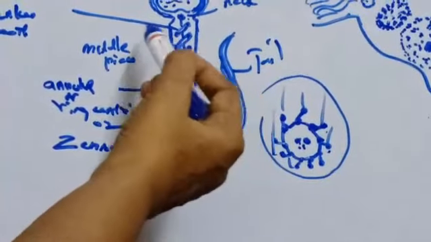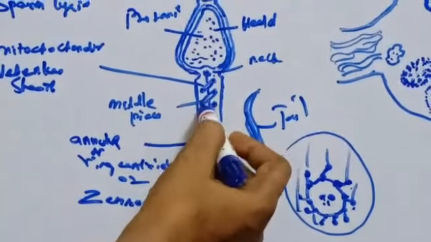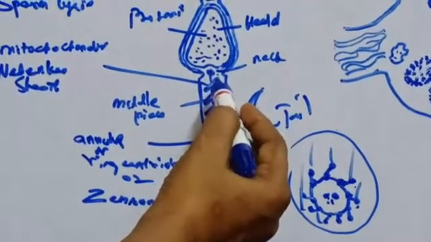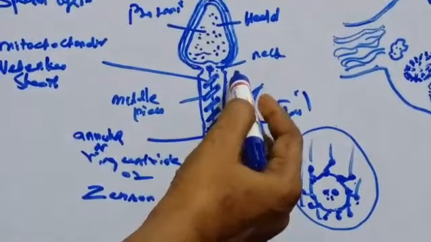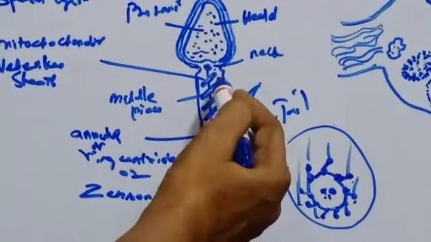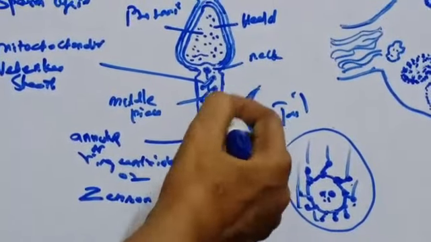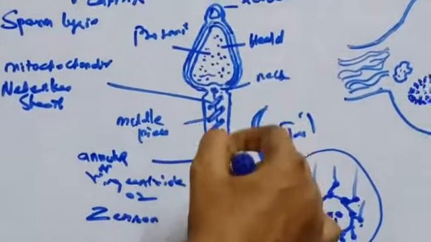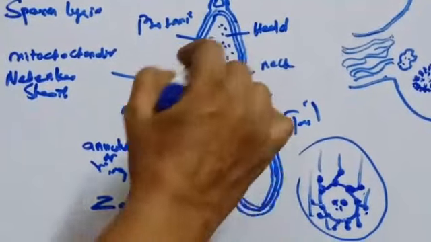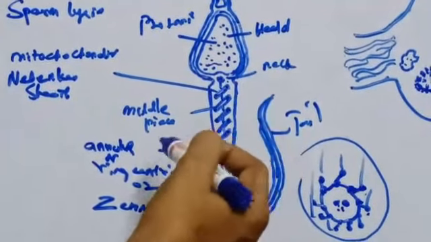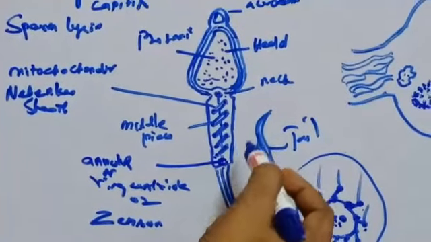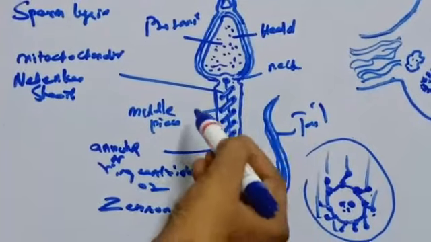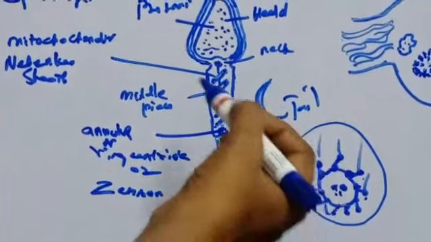Next, the middle piece is also called the energy chamber, because the middle piece is surrounded by spirally arranged mitochondria. Finally, the entire sperm is enclosed in plasma membrane. The tail is the longest part of the sperm, and the sperm moves with the help of the tail. The basal granule of the tail is the distal centriole.